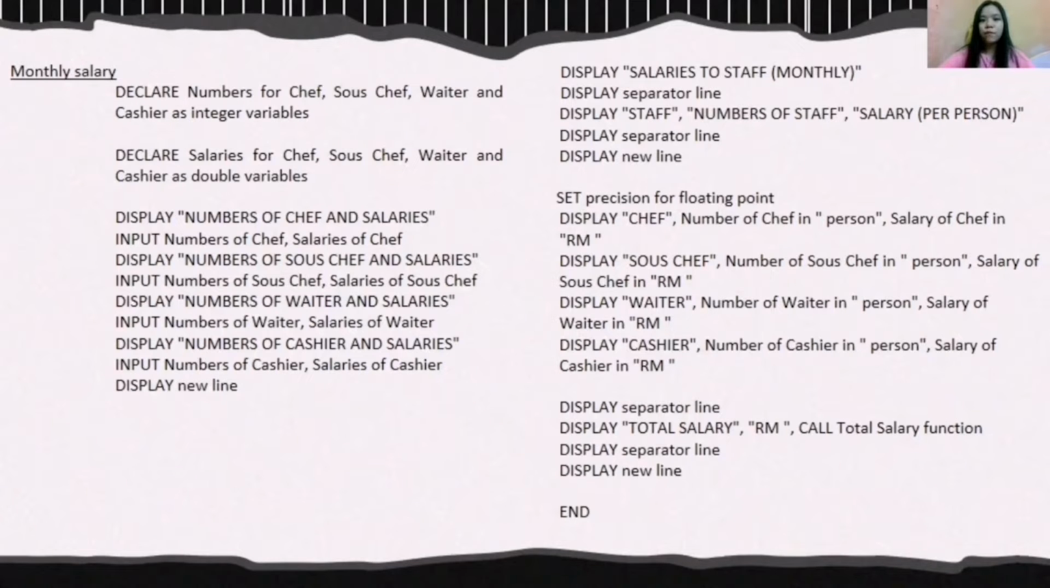Display each staff for column staff. Number of each staff in person for column numbers of staff. Salary of each staff in RM for column salary per person. Then display total salary in RM. Call total salary function. Therefore, end for the part of monthly salary.